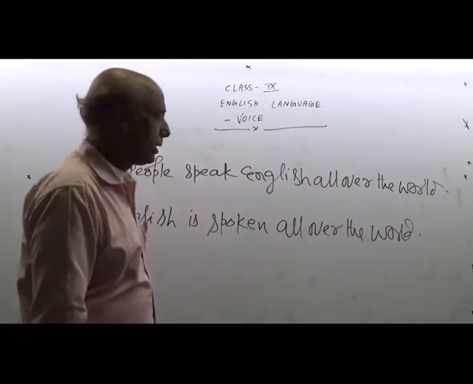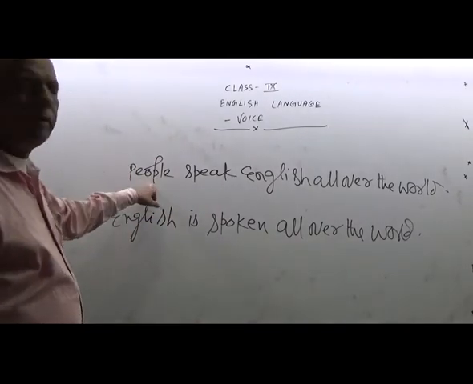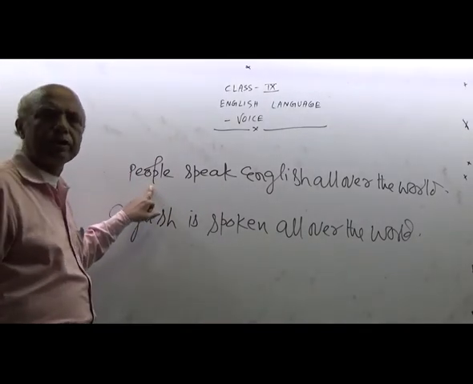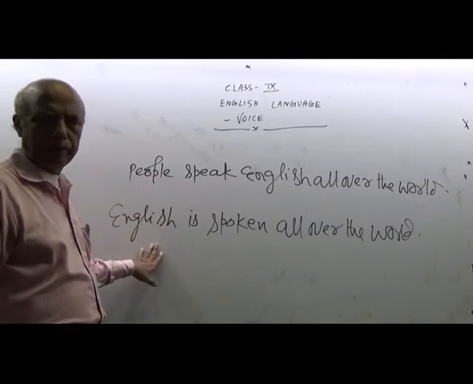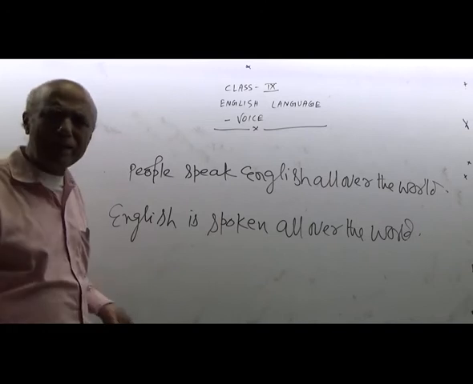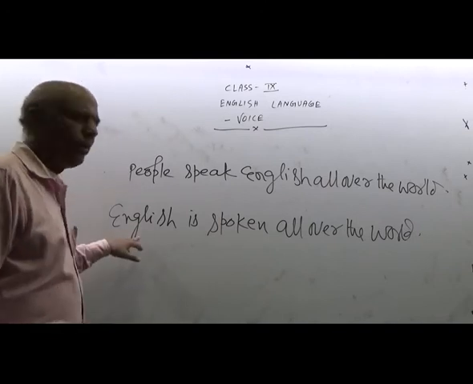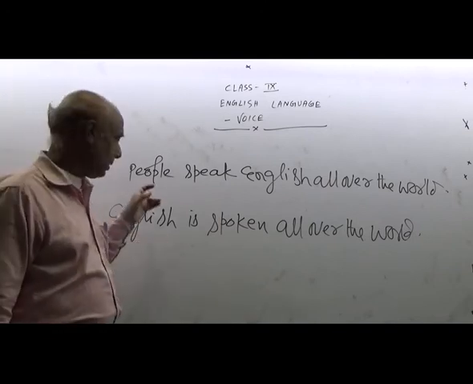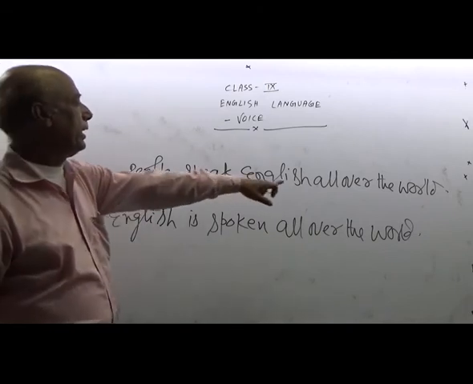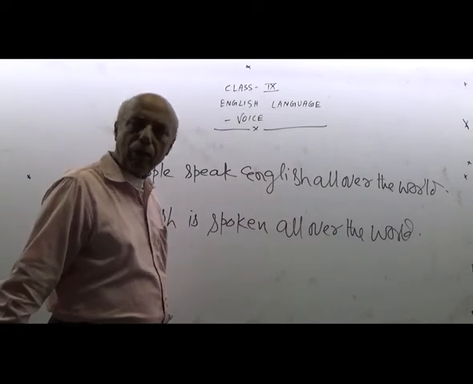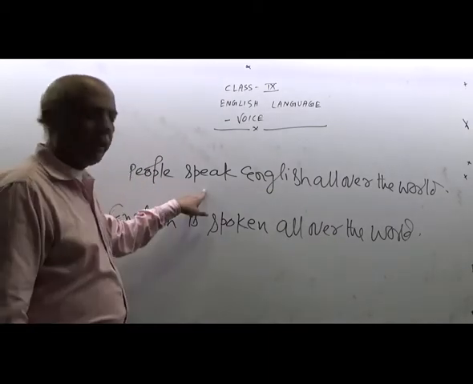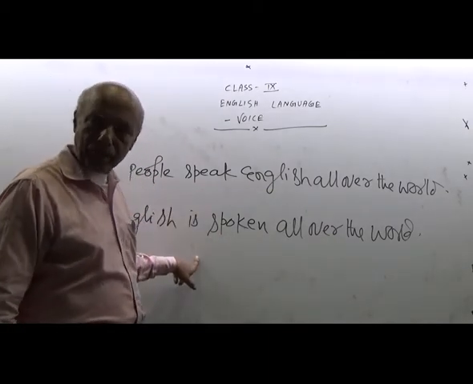In this type of sentence, the subject is sometimes not used. Here "people" has not been used because people speak English. So here it has been changed from active into passive in this way. People speak English all over the world. English is spoken all over the world. First is in active, second is in passive.